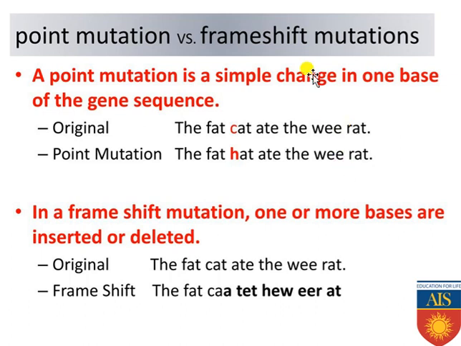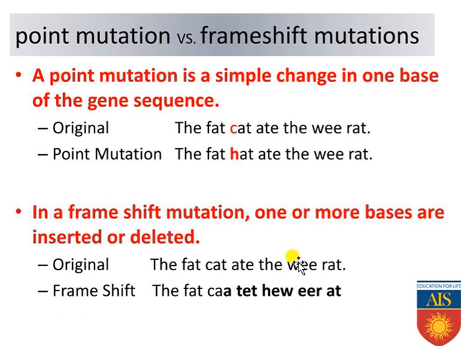If you consider the frame shift mutation, it occurs due to insertion or deletion of a single nucleotide base, or sometimes more bases also. So when single or more bases are inserted or deleted from the entire length of the gene or the DNA, this specific type of mutation is known as frame shift mutation. Keep it in your mind. In case of frame shift mutation, what is happening?